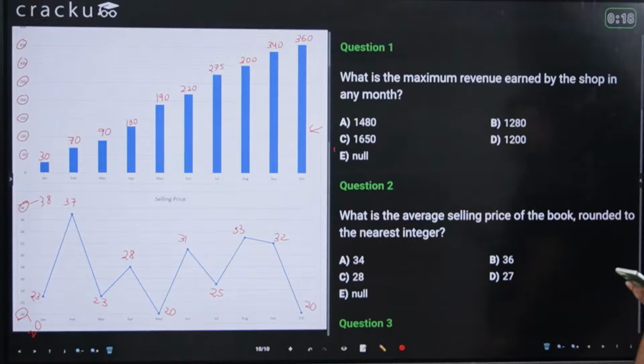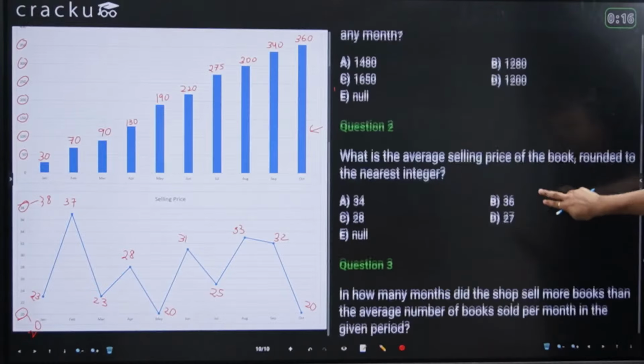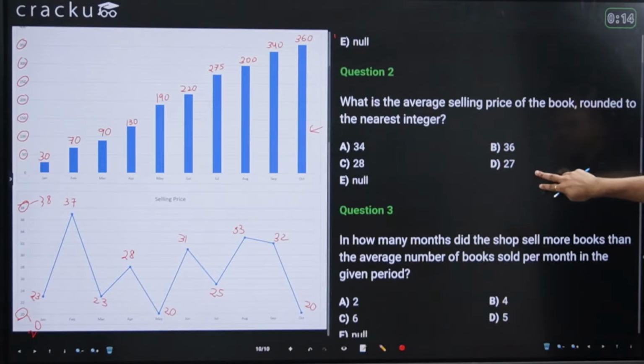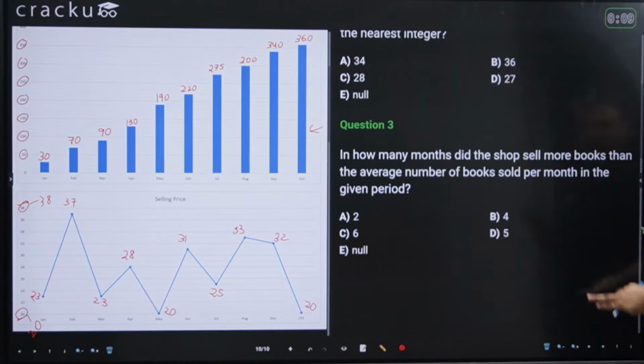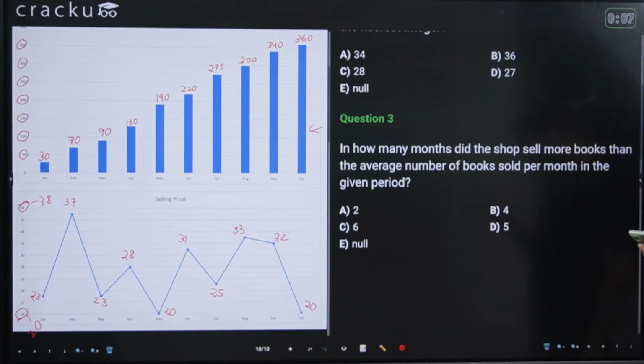Okay, Itansh is saying 1A and 2D. Do you want to see the third question as well? 1A and 2D, I think it is correct. We'll just see. Okay, just solve the third one as well, Itansh. Let's wait for 30 more seconds and then we'll start solving this set.